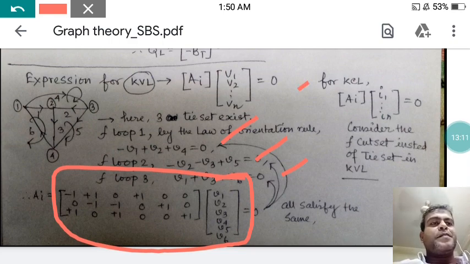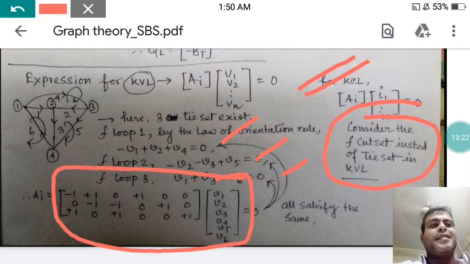Now what is the expression for KCL? If you are doing this with the incidence matrix with I equals 0, obviously here the concept of fundamental cut set is used instead of tie set as in KVL. So you can do KVL and KCL using graph theory.